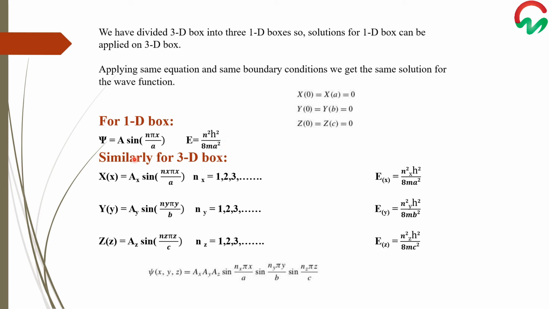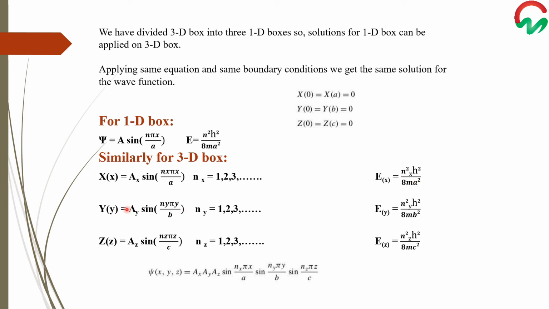Similarly, for the 3D box, we can write the wave function separately for the x, y, and z variables. For the x variable, the wave function can be written as psi of x equals Ax sine of nx pi x over a. Here nx can have any value ranging from 1 up to infinity, and the energy equation can be written as Ex equals nx square h square over 8m a square.